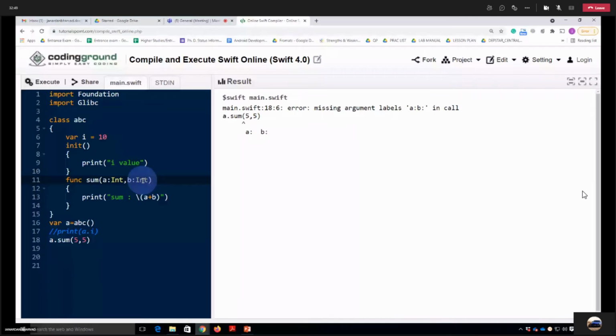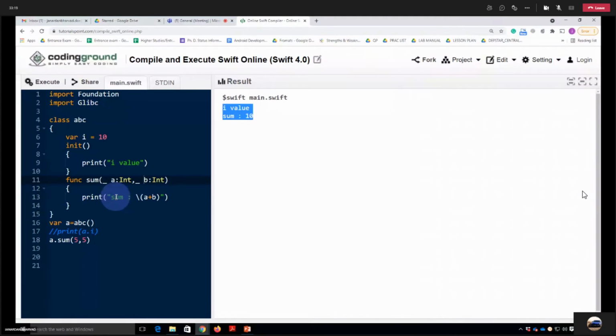This can be one solution, or otherwise while calling and passing the values 5 and 5, you can provide A colon, B colon. Now if I execute it, it will work. Let's execute it and see the result. That is sum 10.